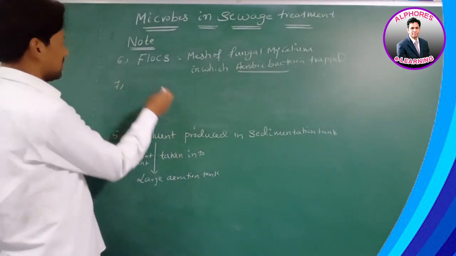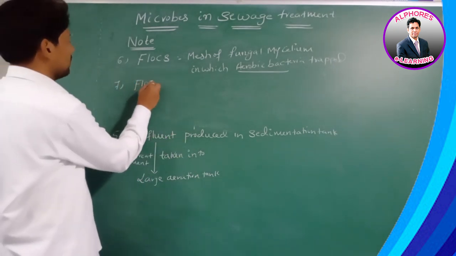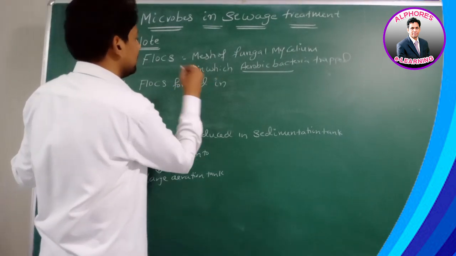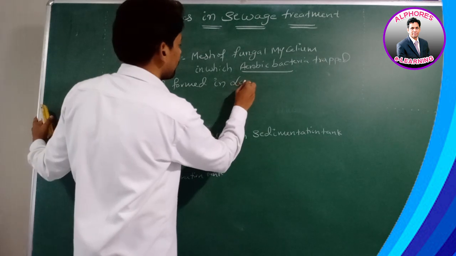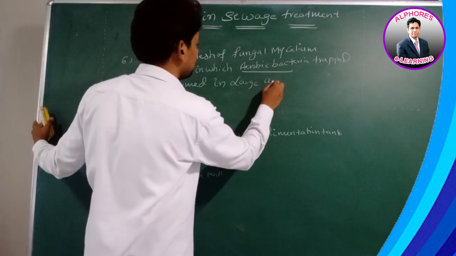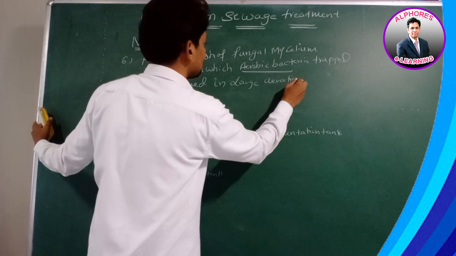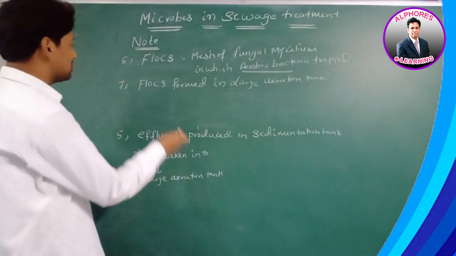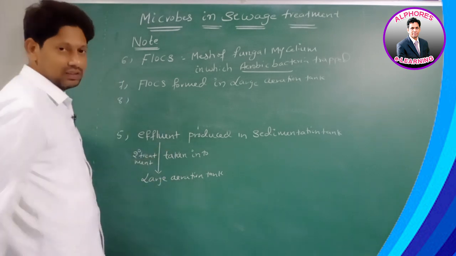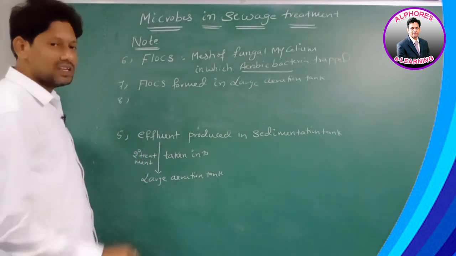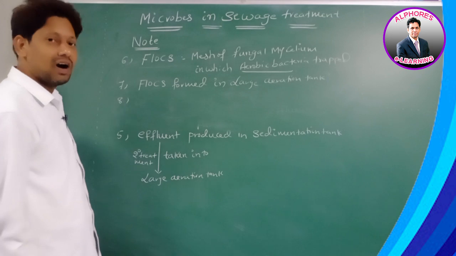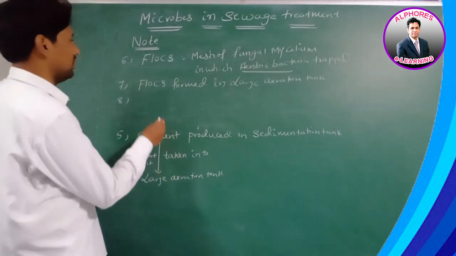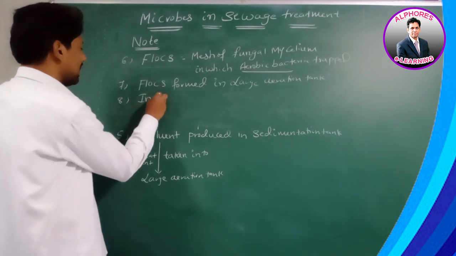Next, number 7. Where are these flocks formed? Flocks are formed in the large aeration tank. Number 8. In the large aeration tank, what happens? Oxidation of organic matter present in effluent.